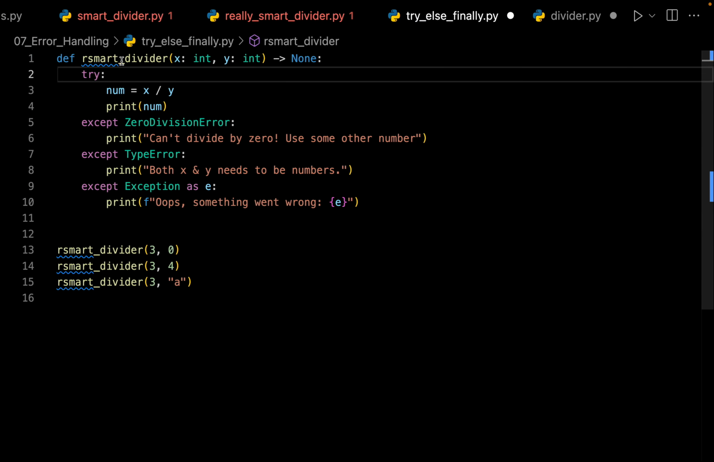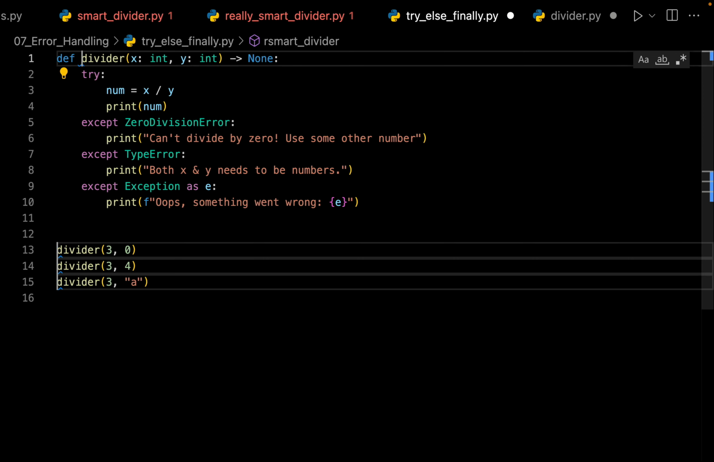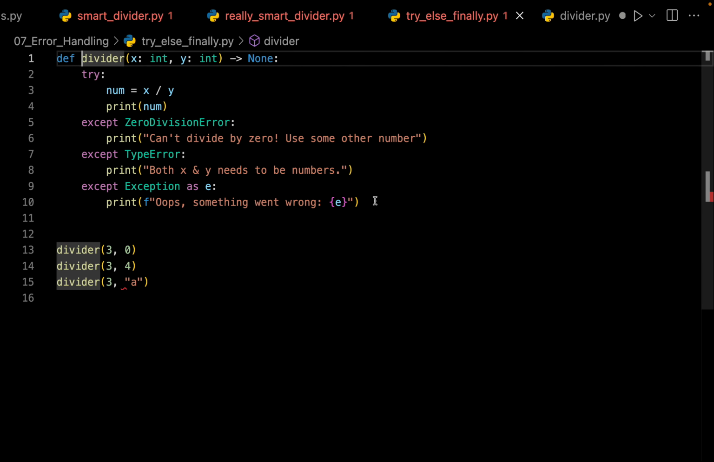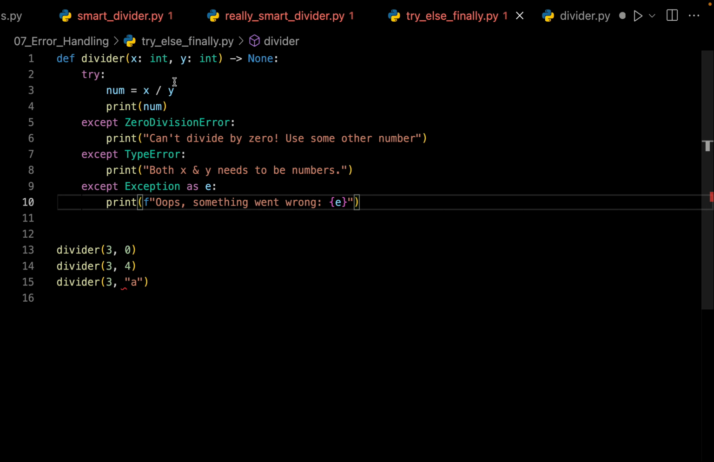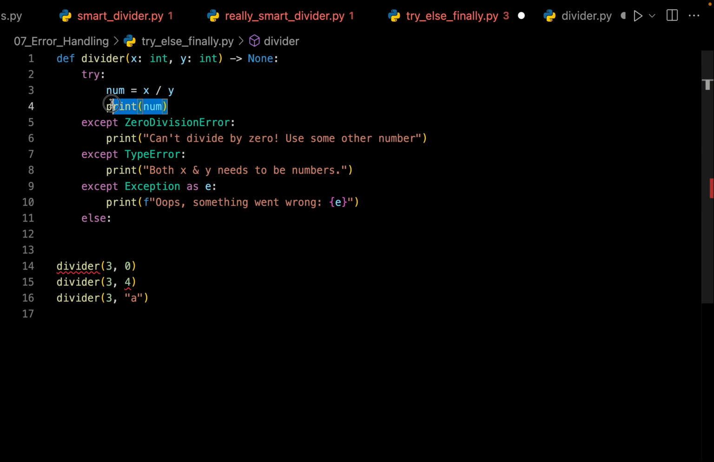Let us call the function just as divider. So let me take this out. There are two more pieces for this puzzle. So till now we have seen the try block and the except block. Now let's see the else block. Now what happens is, if this condition succeeds, then the code inside the else block can be executed.